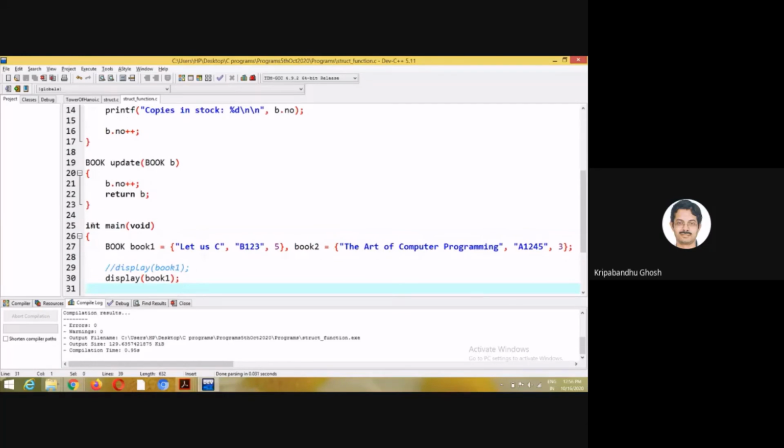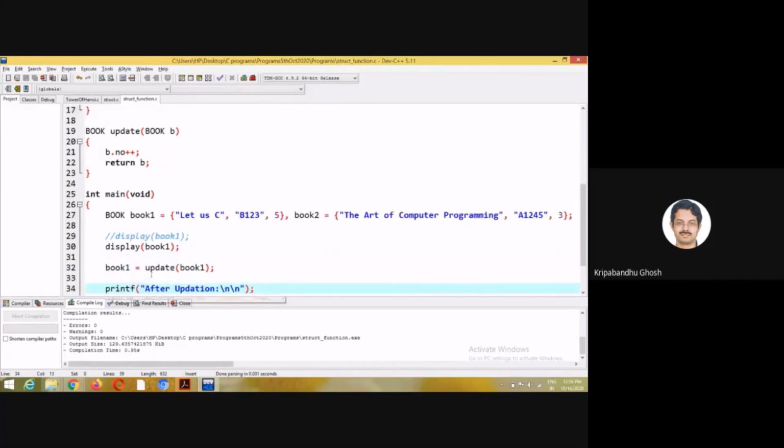So main is one function, update is another function. You are passing a value and you are updating the value, and you are returning the updated value, and in main you are replacing the local value with the returned value. That you can also do. So I hope this will be useful for you.